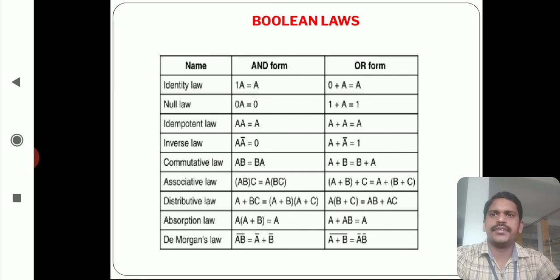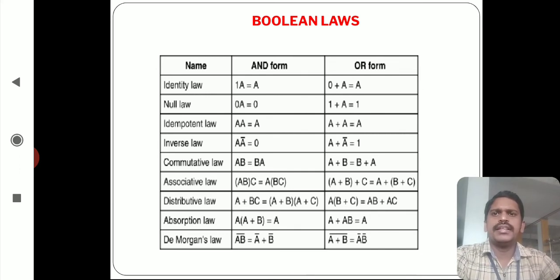So it is satisfied for A equal to 0 and A equal to 1. Now verify the other OR logic, 0 plus A equal to A. If A is 0, 0 plus 0 equal to 0. If A equal to 1, 0 plus 1 equal to 1.